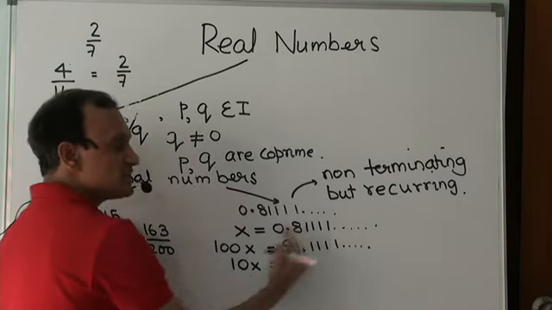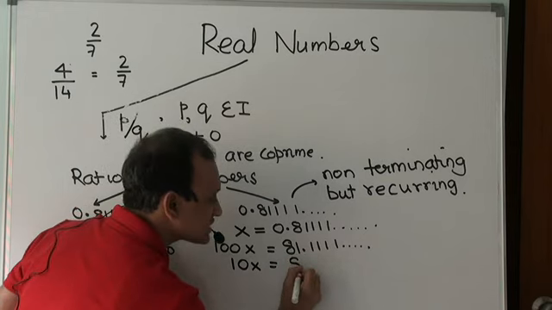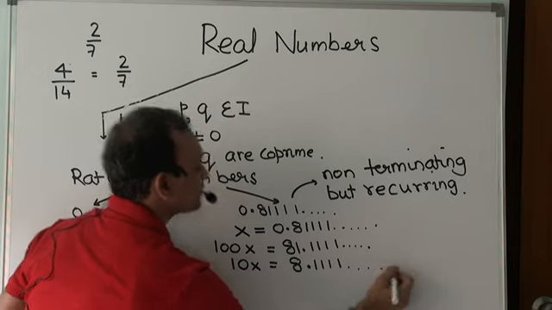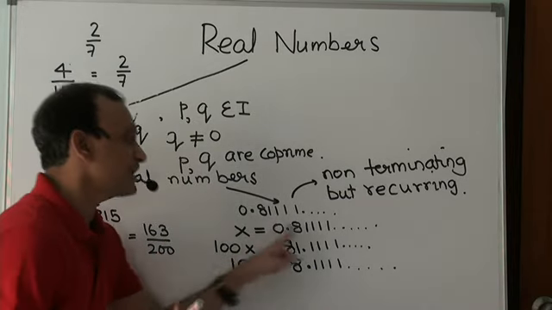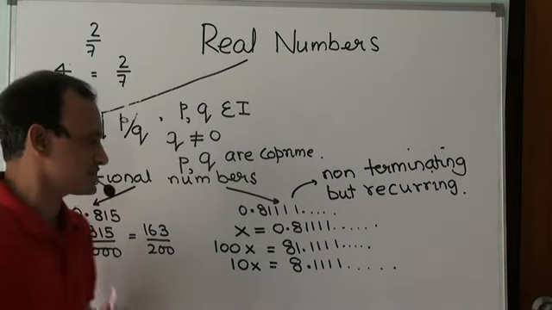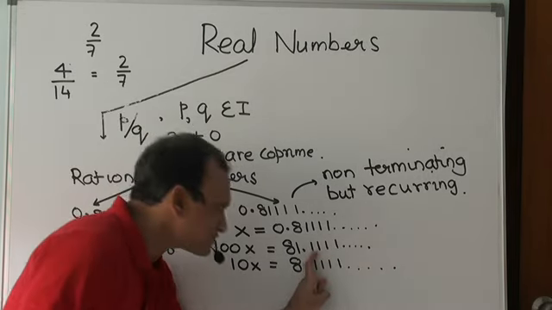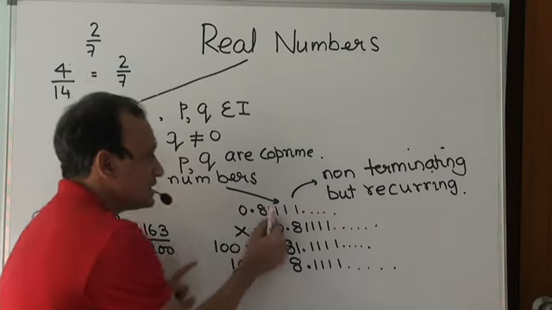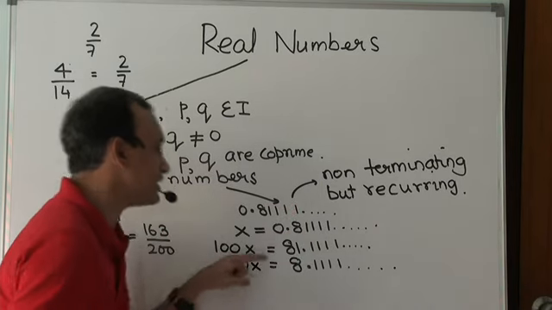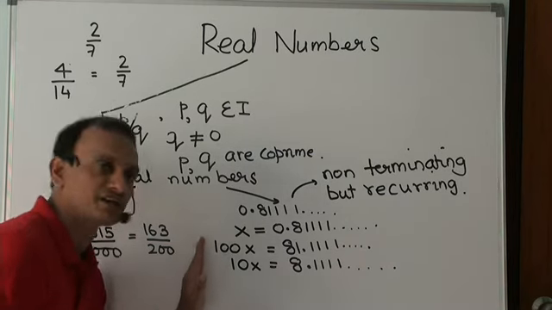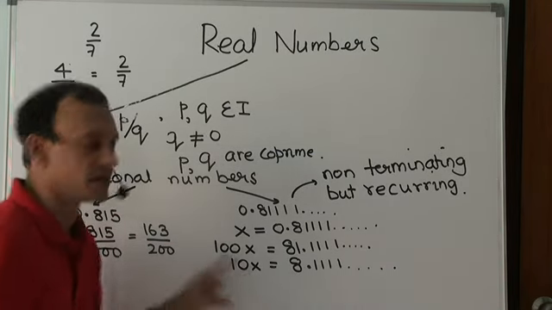If x is this, what is 10x? 10x would be 8.111111. 100x would be this, 10x would be this. Now, after the decimal, the recurring portion should occur. The recurring portion, 11111, is occurring after the decimal. Such is the manipulation that I have carried out in writing 100x and 10x.